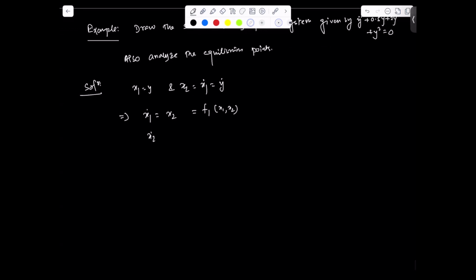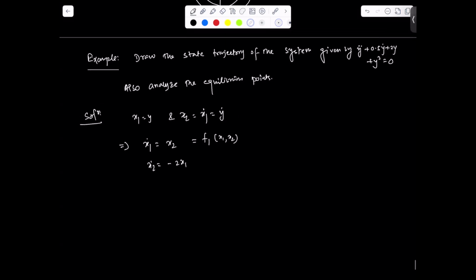And x2 dot, if you substitute in this equation, y double dot we can write as x2 dot, equal to minus 2x1 minus x1 square minus 0.5 x2. From this equation let us define the second function f2(x1, x2).